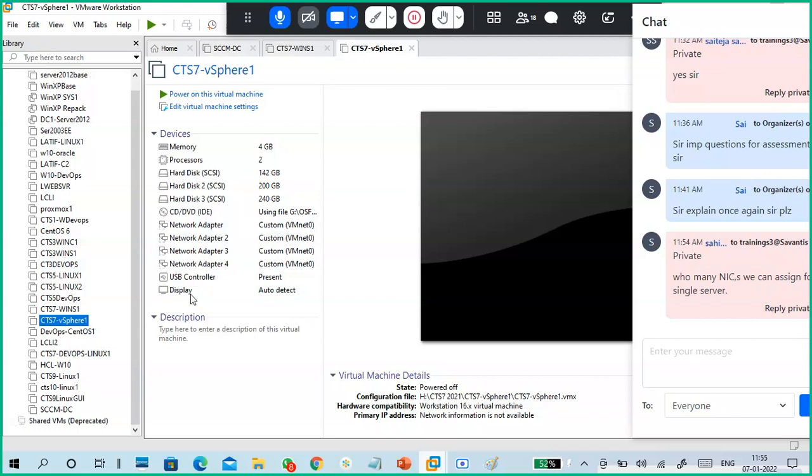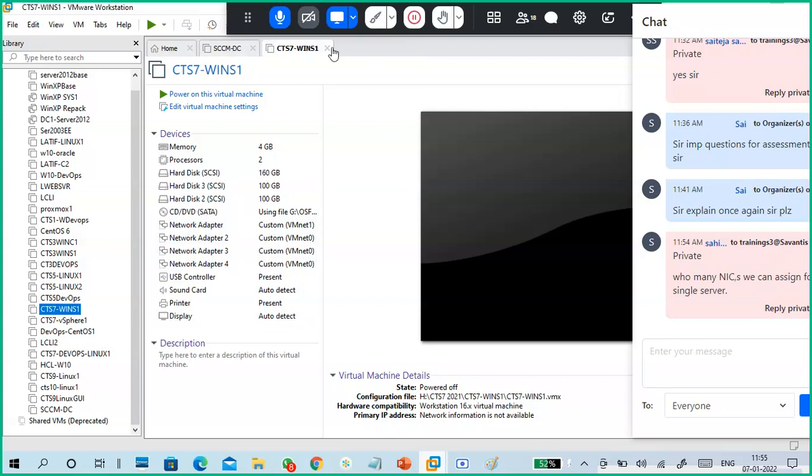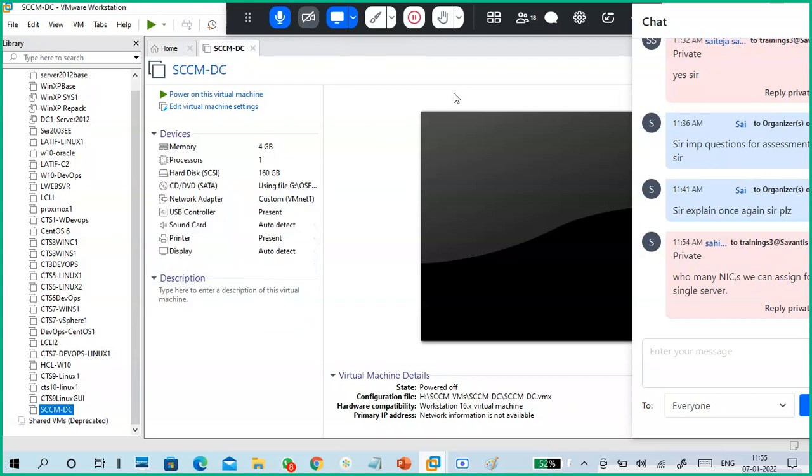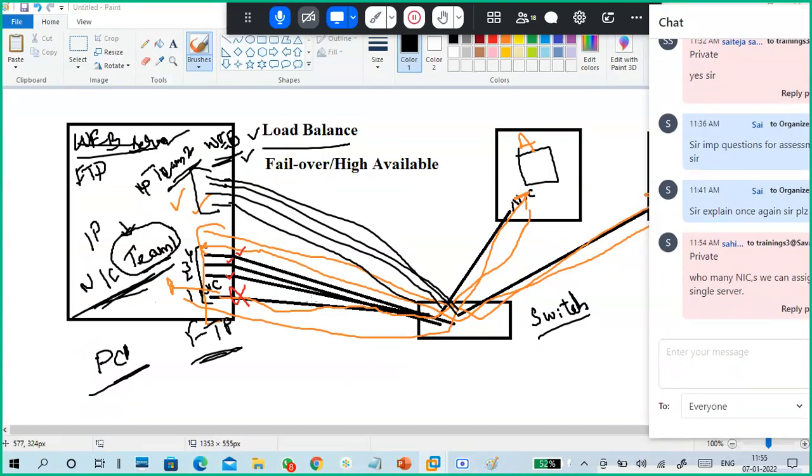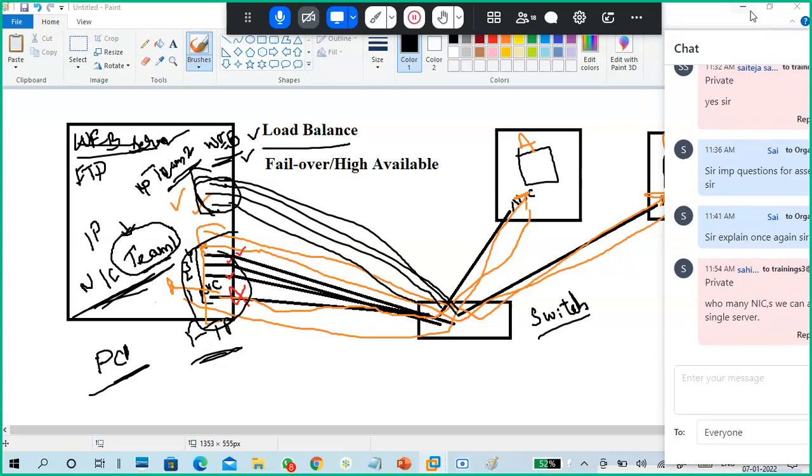This is my vSphere server. 4 NICs are added. See, 4 NICs are added. So I created teams inside also. Guys, understand NIC teaming?